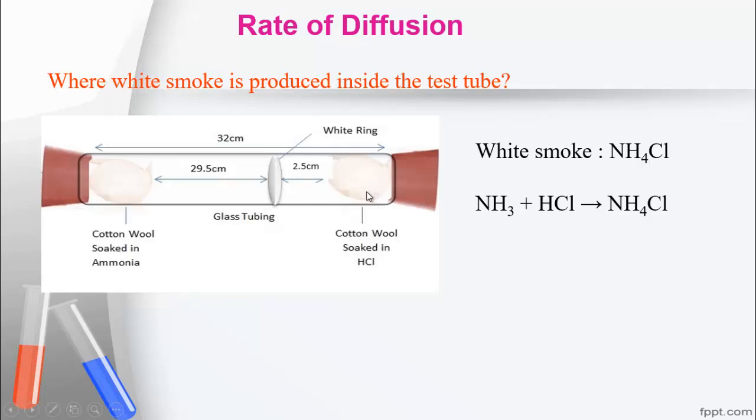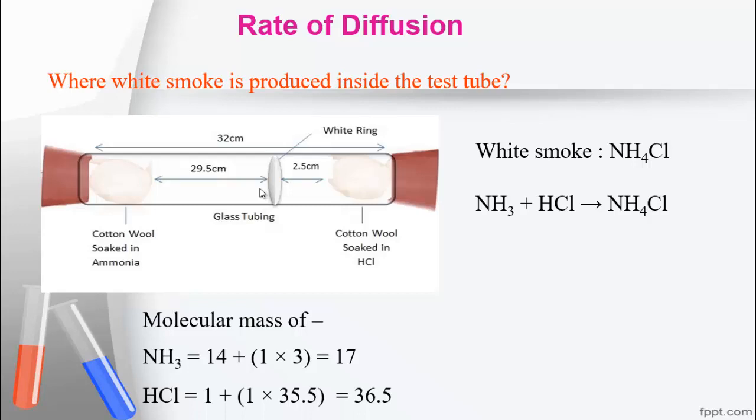Let's calculate the molecular mass of ammonia and hydrogen chloride. Then we can easily determine in which position white fume will be produced. At first you have to calculate the molecular mass of ammonia, that is 17, and then hydrogen chloride, that is 36.5. Now you can easily decide in which side.